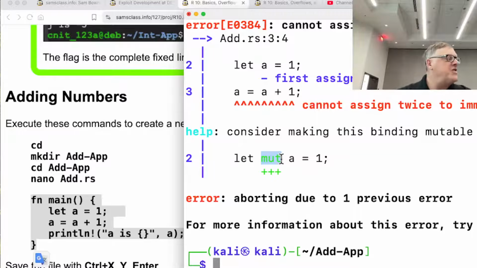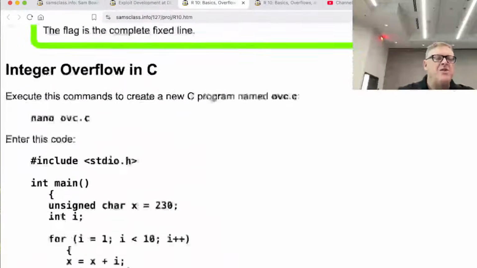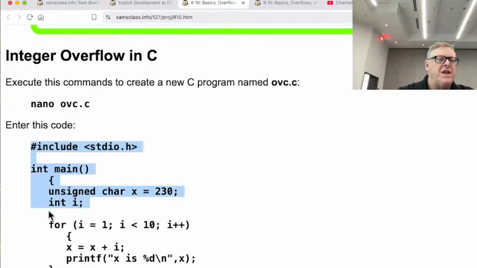And again, at first this seems like a waste of time, but they've done surveys, and like 98% of developers say the language they most like to code in is Rust because it's so easy. You fix it, errors don't proceed to production. If anything's wrong, it tells you and you fix it, which is really much better than having C where it will just cheerfully do the wrong thing and go to production, and you find out later it's wrong. So anyway, all right, so now let's do the integer overflow, and we'll start by doing it in C.